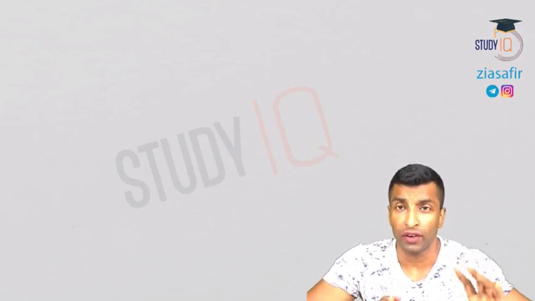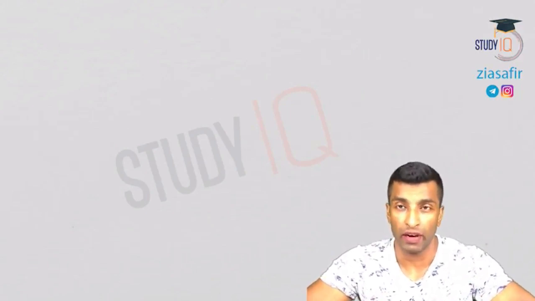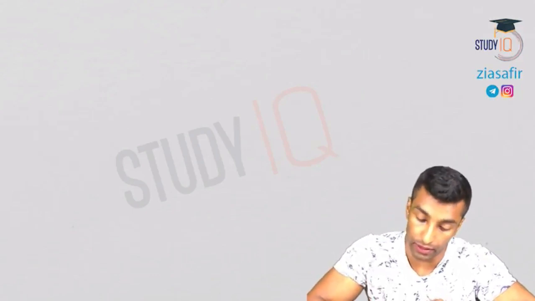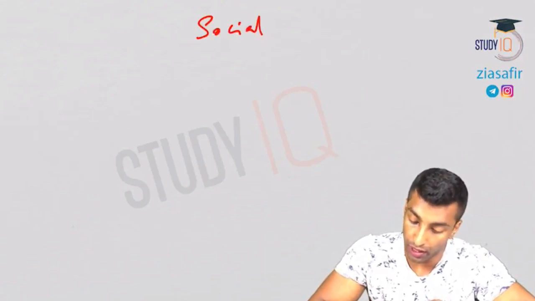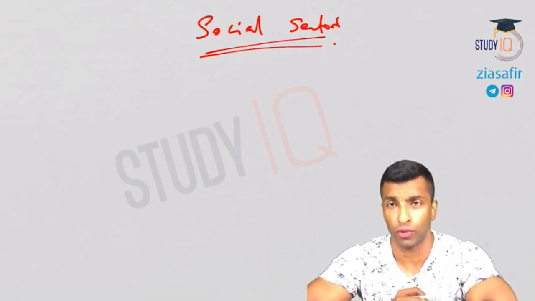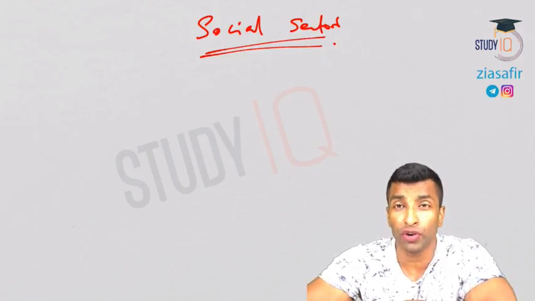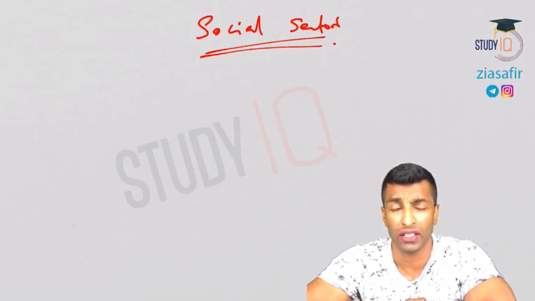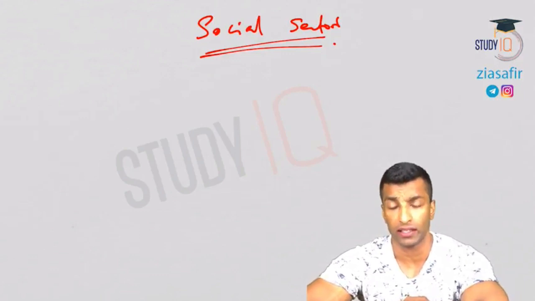So we are done with the previous module, growth and development. Now we'll start a new module, that is social sector. This is our 10th module, I think. In each module we have covered around 7-8 lectures. So far we have completed around 70 to 80 lectures in economy itself.